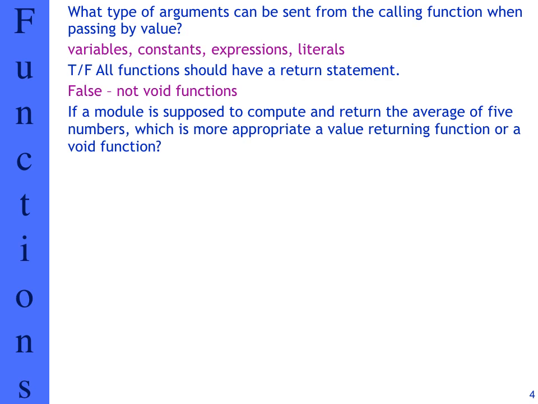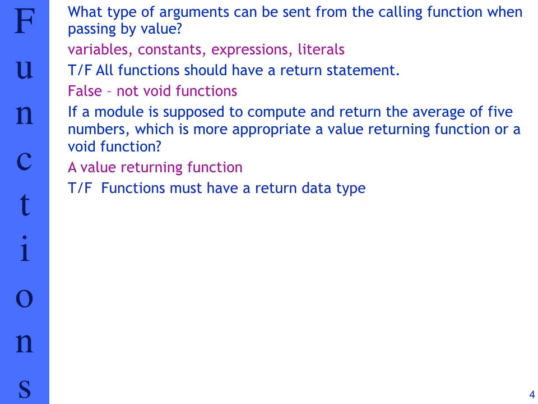If a module is supposed to compute and return the average of 5 numbers, which is more appropriate, a value returning function or a void function? So the function is doing some computation returning one value. In that case, a value returning function would be the best choice. True or false? Functions must have a return data type. That is true, right? Even if we don't have something to return, we make that function void.